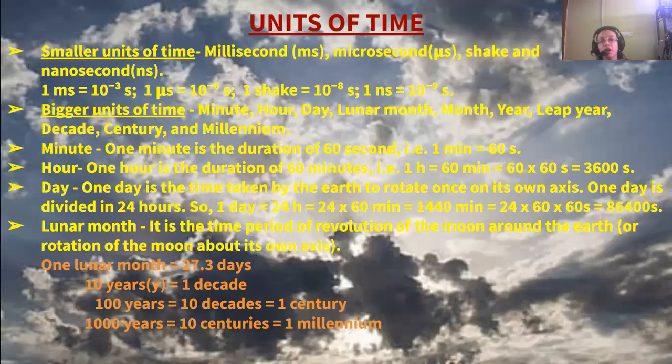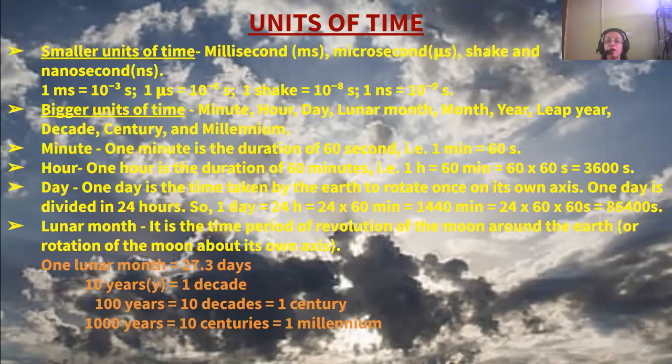Next we come to the smaller units of time: millisecond, microsecond, shake, and nanosecond. 1 millisecond is equal to 10 to the power minus 3 seconds. 1 microsecond is 10 to the power minus 6 seconds. 1 shake is 10 to the power minus 8 seconds, and 1 nanosecond is 10 to the power minus 9 seconds. Now bigger units of time are minutes, hour, day, lunar month, year, leap year, decade, century, and millennium.